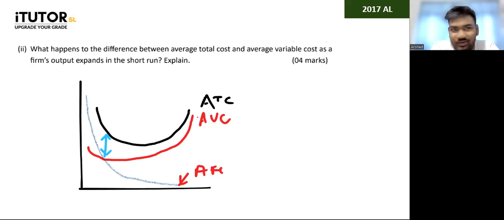These two will not touch each other. So once again, just to repeat quickly, you start off your answer by saying, what is the difference? You can say the difference between these two is the average fixed cost. Write the small equation also.